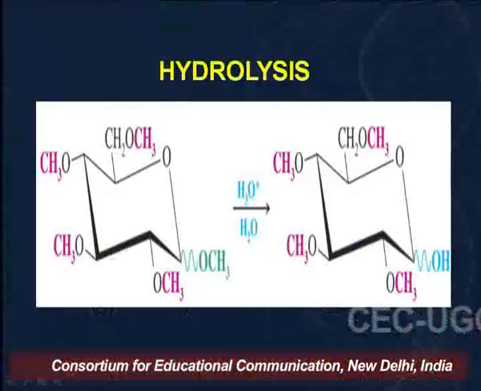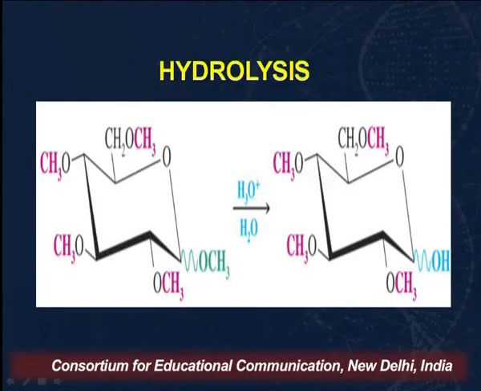As I've shown here, we are carrying out the hydrolysis in acidic medium, and when we do so, the methoxy group in the acetal linkage is converted into an OH group, which is indicated by a blue bond.